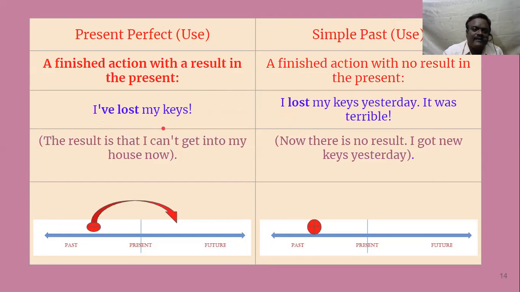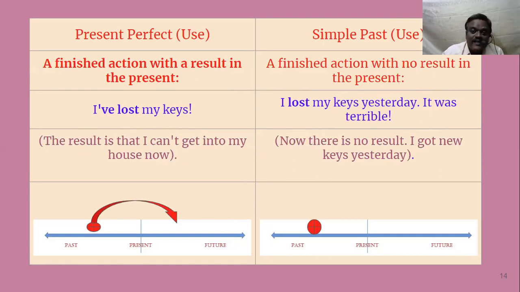Both are correct, in fact. But the suggestive meaning may be different. When you say I have lost my keys, you mean that the result is that I can't get into my house now. You are standing in front of your house and somebody asks, why are you standing here? Then you say, I've lost my keys. I'm not able to enter my house. But suppose after one or two days, somebody asks you, there seemed to be a problem yesterday. You were sitting in front of your house. What happened? I lost my keys yesterday.